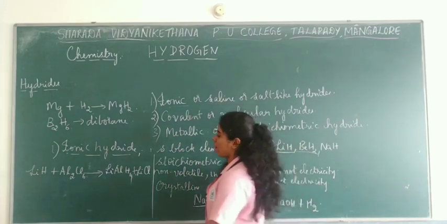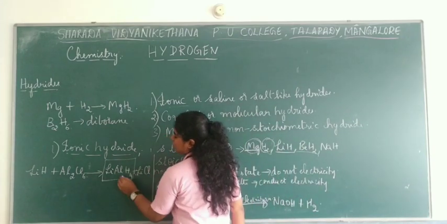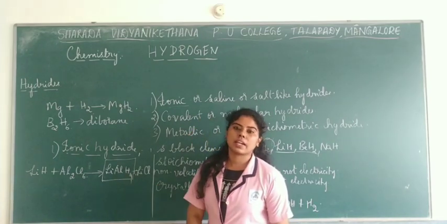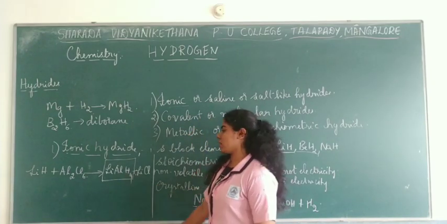This is one application of lithium hydride, that is the formation of lithium aluminium hydride, which is used as a reducing agent.